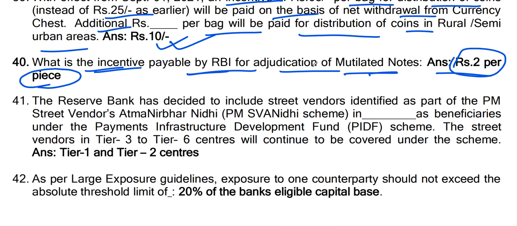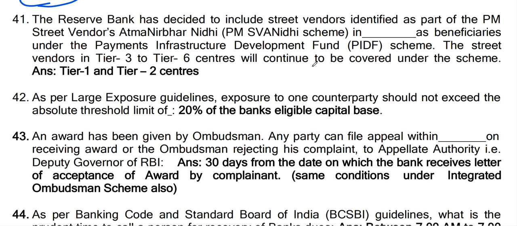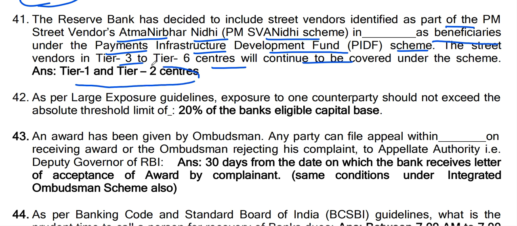Now, question number 41. The Reserve Bank has decided to include street vendors identified as part of the PM Street Vendor Atmanirbhar Nidhi, PM SVANidhi scheme, in dash as beneficiaries under the Payments Infrastructure Development Fund, PIDF scheme. The street vendors in Tier 3 to Tier 6 centers will continue to be covered under the scheme. So the answer is Tier 1 and Tier 2 centers.